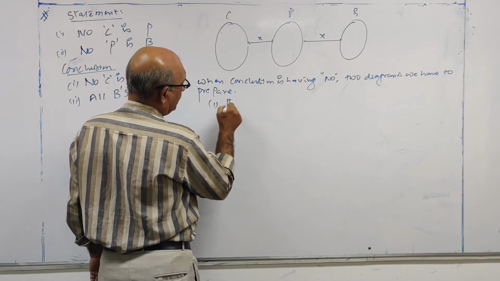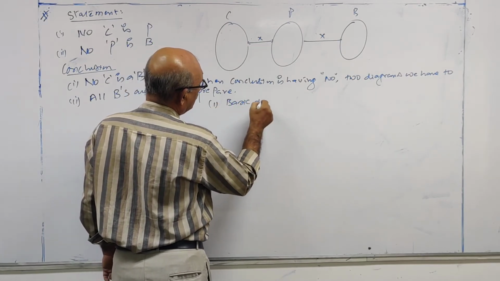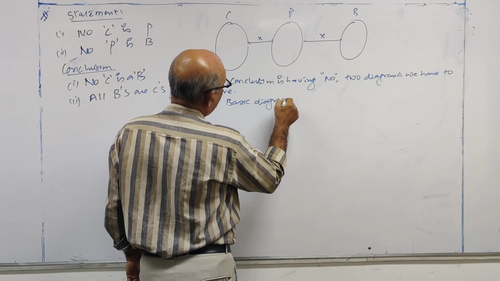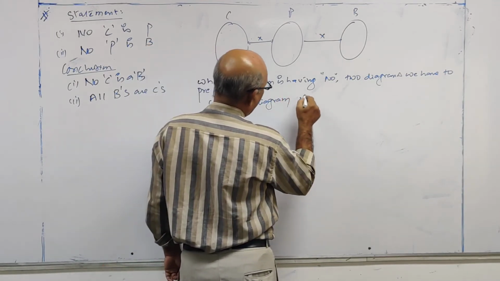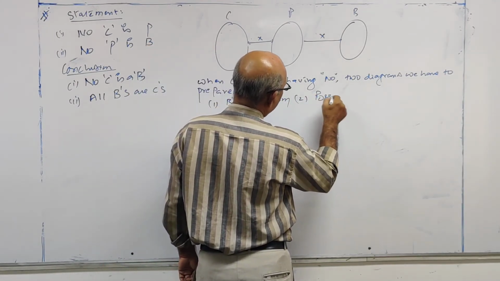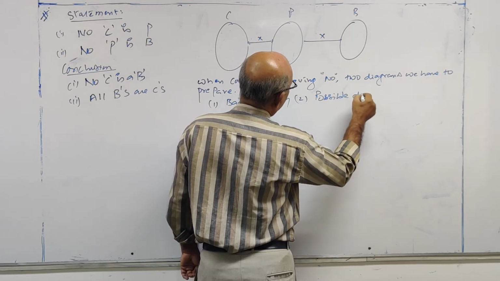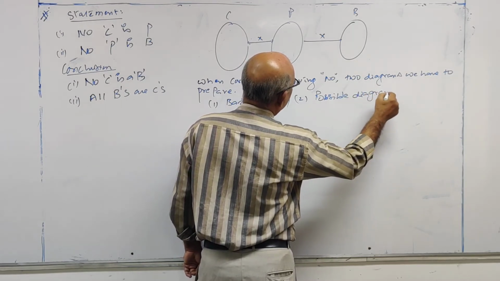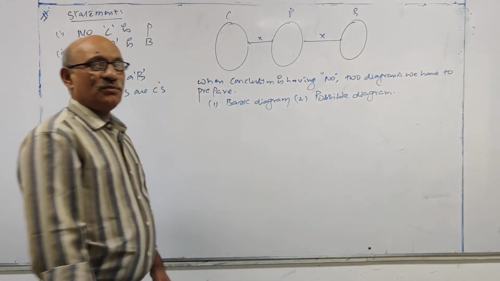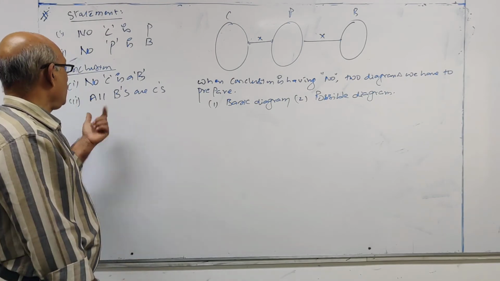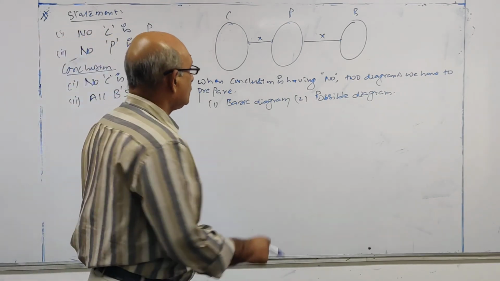First one is the basic diagram. Second one is the possible diagram. This way, two diagrams you have to prepare whenever your conclusion is having no.